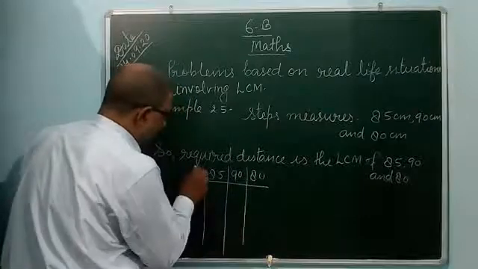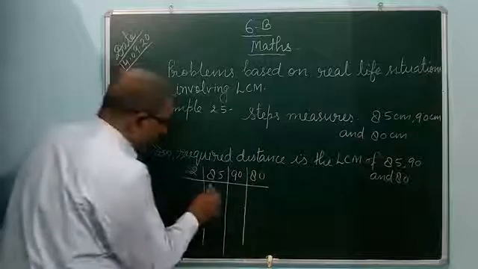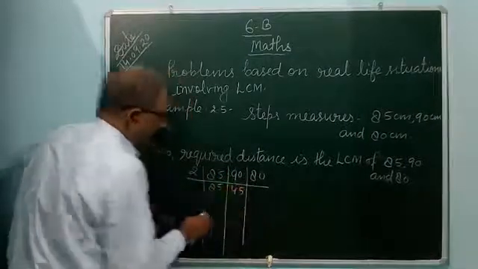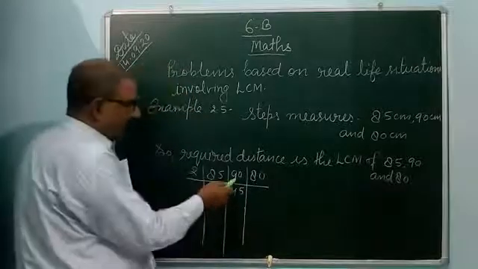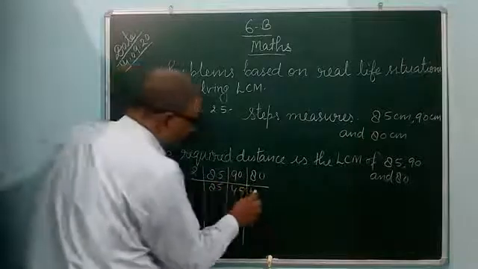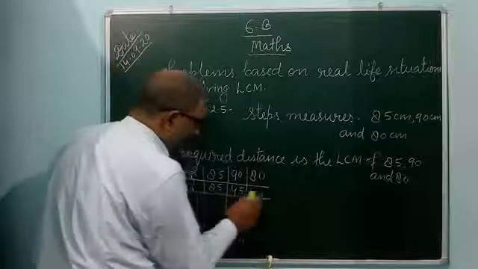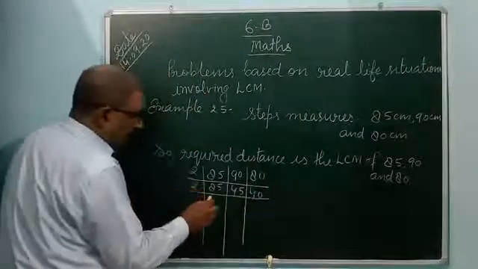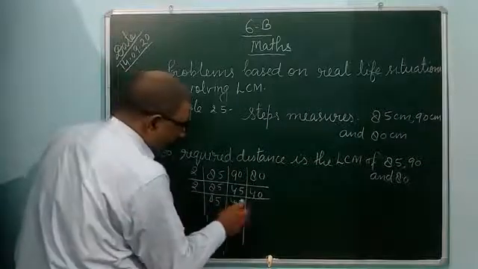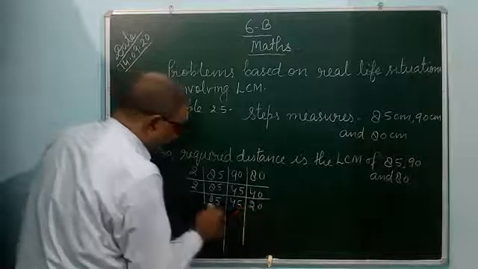You can take the smallest prime number, 2. 85 is not divisible by 2, so you can write it as it is. If you divide 90 by 2, it will come 45. If you divide 80 by 2, it will come 40. After that, you can again divide by 2. You write 85 as it is because it is not divisible by 2. 45 is also not divisible by 2, but 40 is divisible by 2, giving 20.